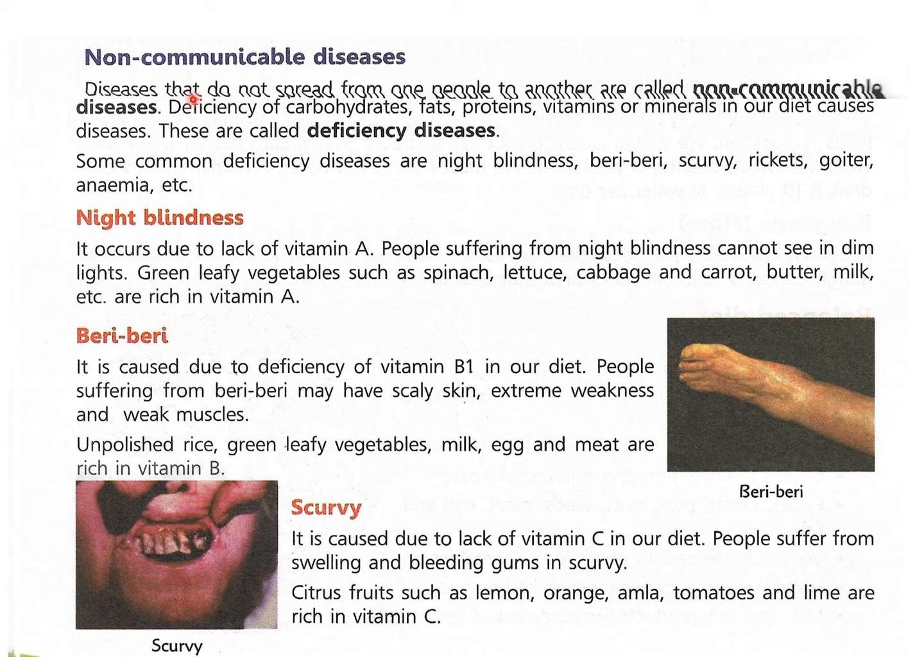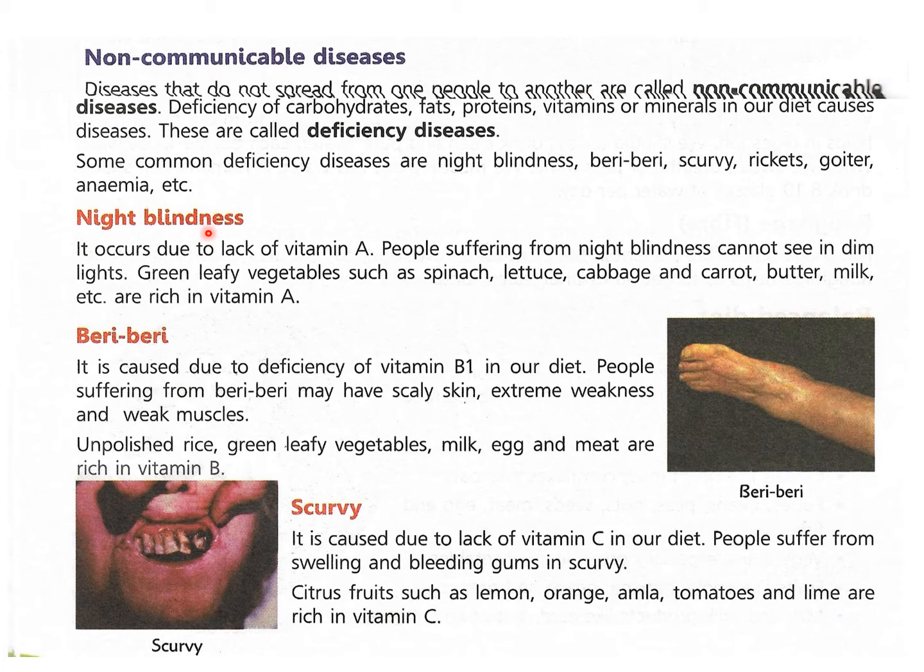Now we will read about non-communicable diseases in detail. Diseases that do not spread from one person to another are called non-communicable diseases. Deficiency of carbohydrates, fats, proteins, vitamins, minerals in our diet causes diseases. These are called deficiency diseases. Some common deficiency diseases are night blindness, beriberi, scurvy, rickets, goiter, anemia, etc.